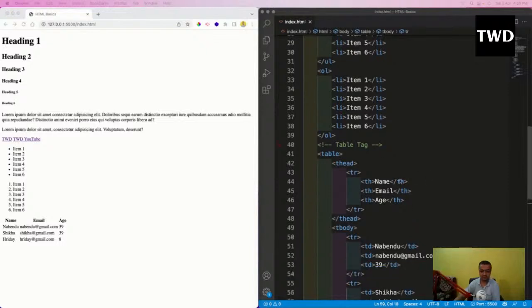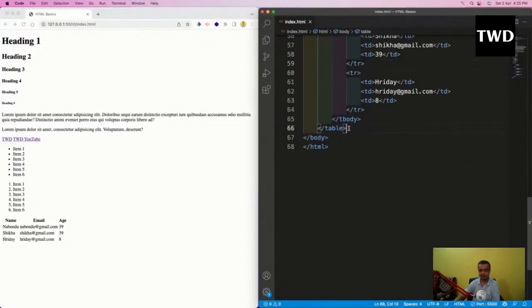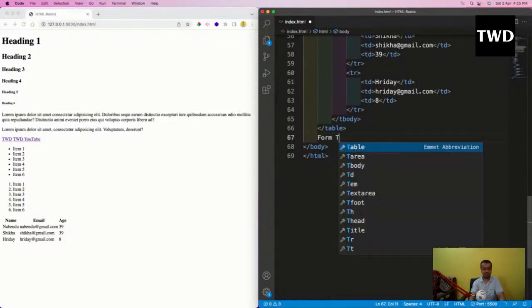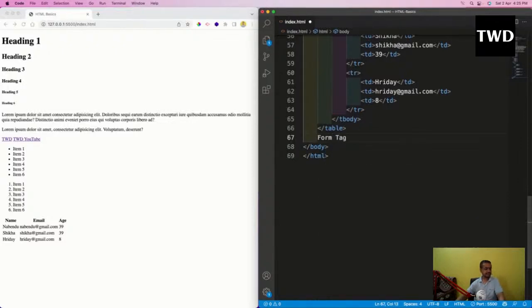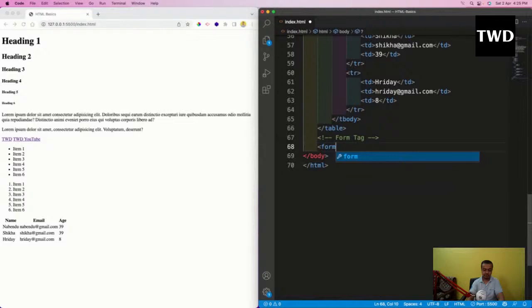Okay, so I'm going to go here. After this, I'm going to add the form tag, like this. The form tag is there. Form tags we are going to learn. So in a form tag, what happens? You have to wrap everything with something known as a form.